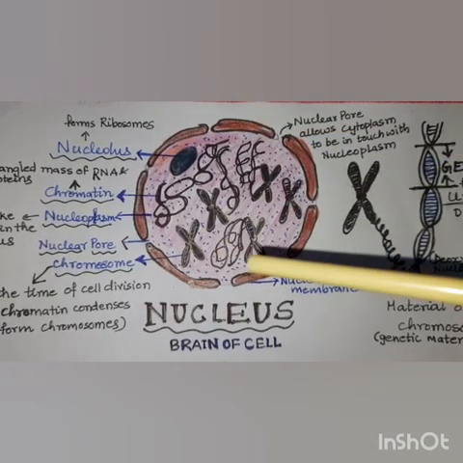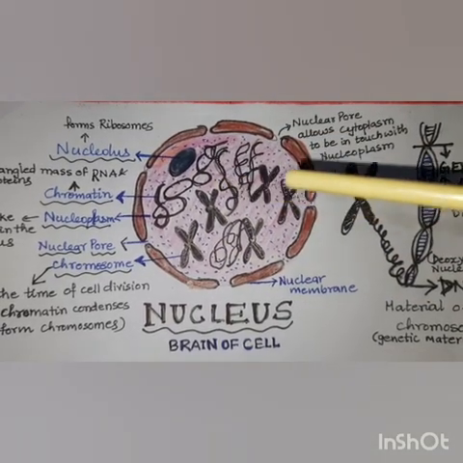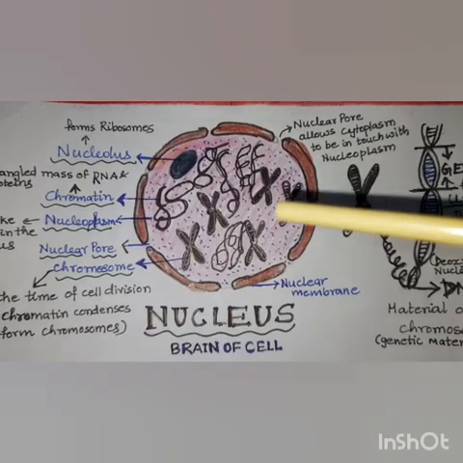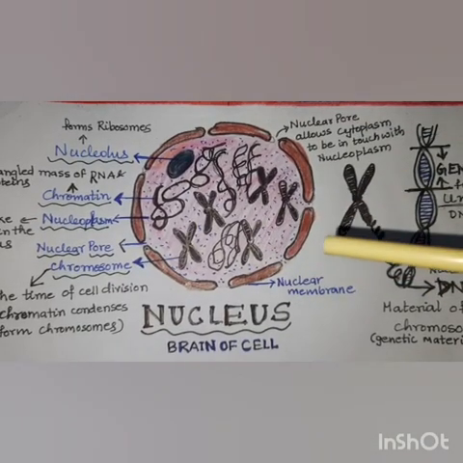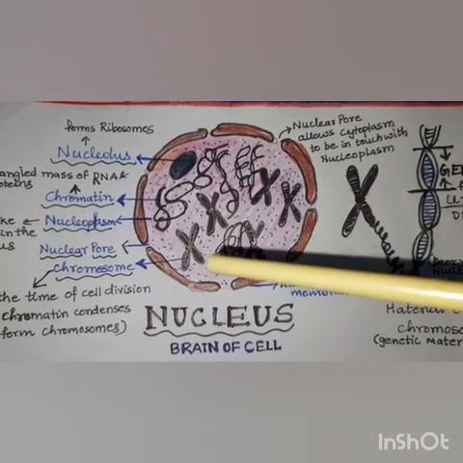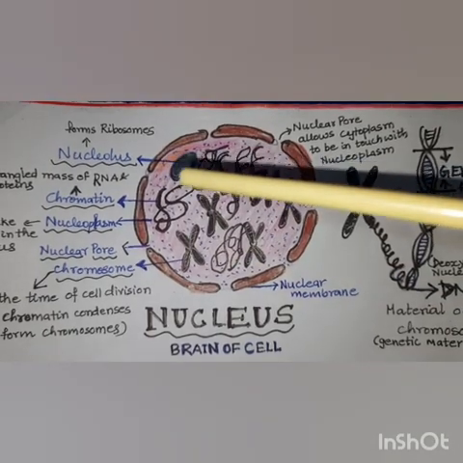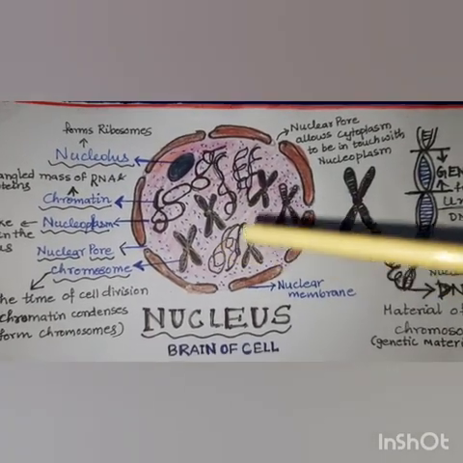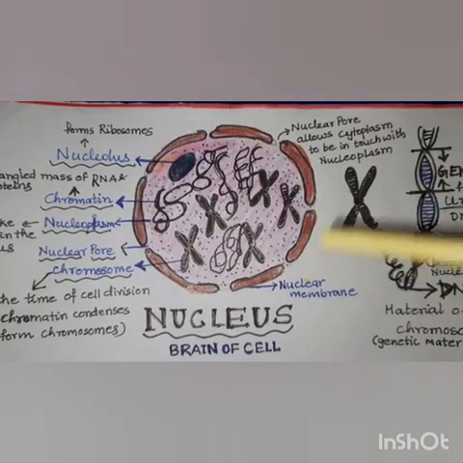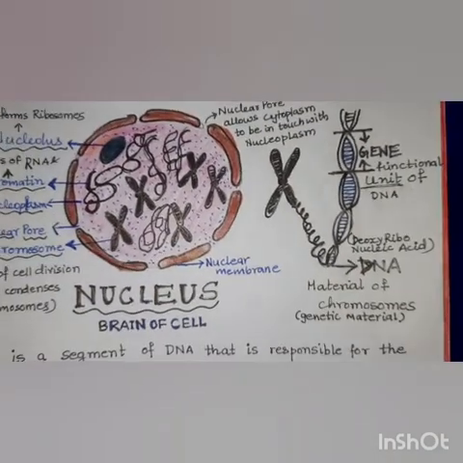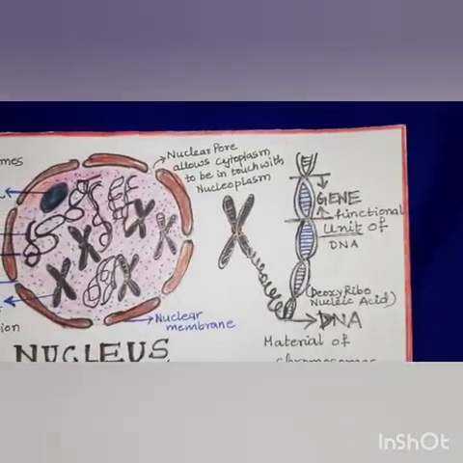Usually inside a cell you will never find chromatin and chromosomes together, but I have drawn this so that it is easy for me to explain that the chromosome and the chromatin are nothing but the same thing, but found when the cell is about to divide. So here you can see a detailed structure of the chromosome.